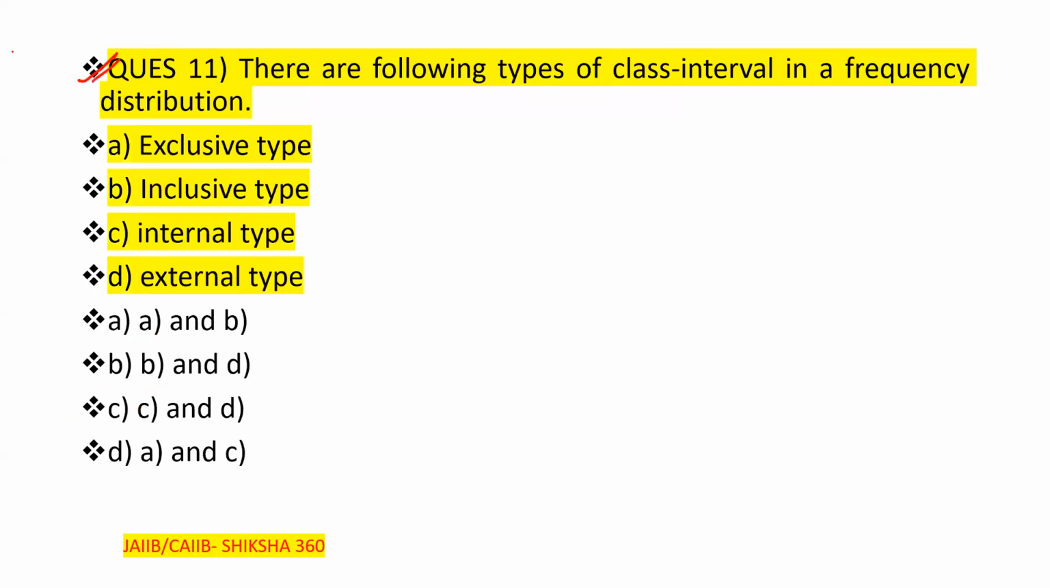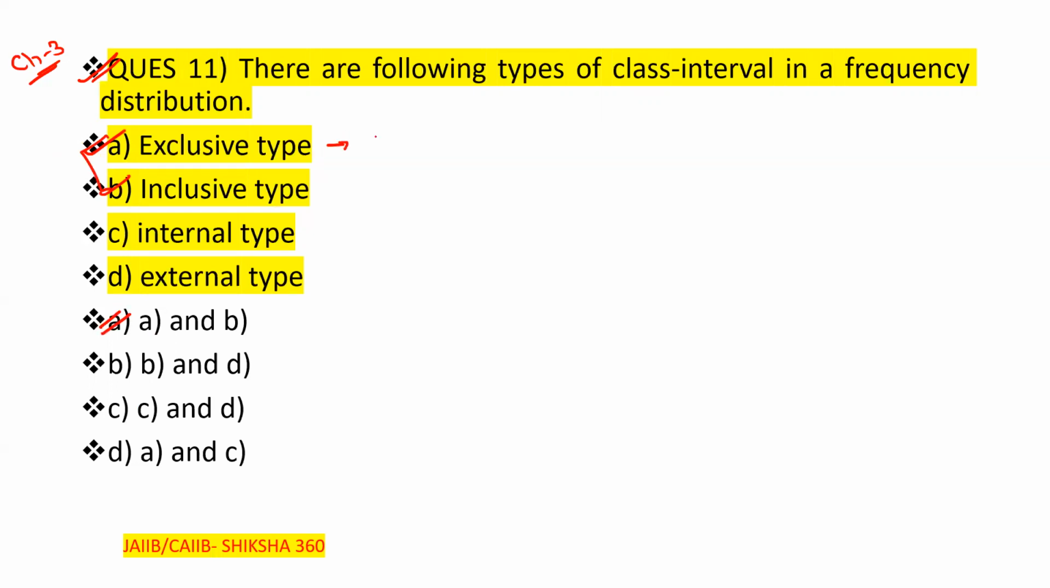This we have already discussed in detail in chapter number 3 also, along with the example. So what they are saying is that there are following types of the class interval in a frequency distribution. Clear, first one is the exclusive type, second one is the inclusive type, third one is the internal type, fourth one is the external type. So please tell fast what will be the answer. That is the exclusive type and the inclusive type. Clear, both are the class intervals in a frequency distribution, both A and B. So option number A will be the answer.